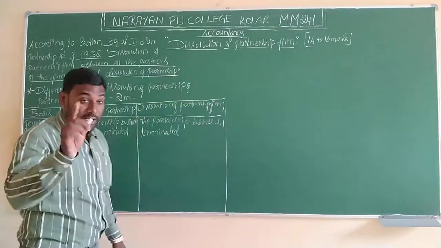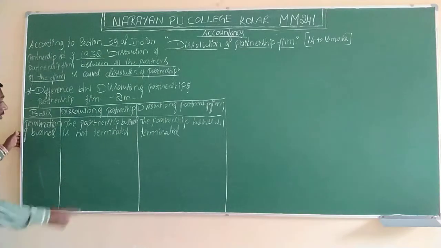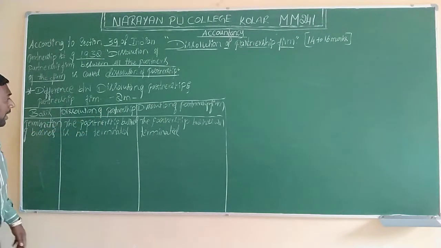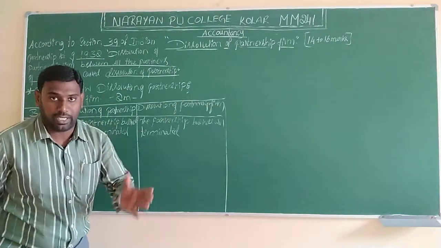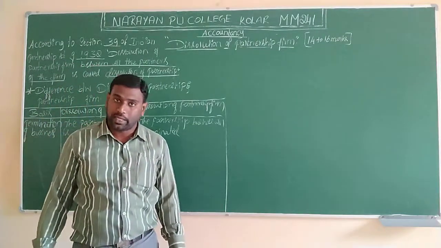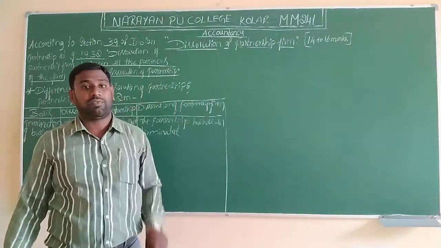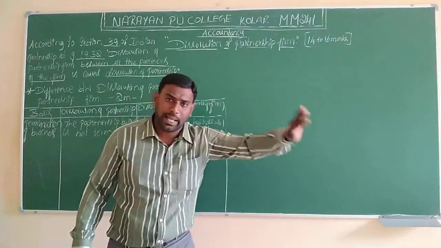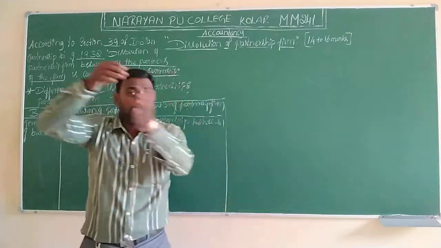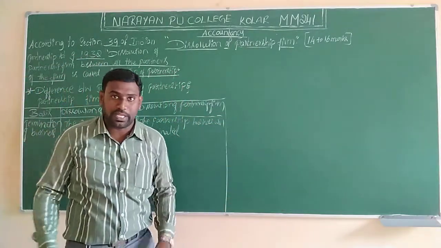So the concept itself says that in dissolution of partnership, the business will not be terminated. If dissolution occurs between the partners, one partner exits from the business and the remaining partners continue the business.